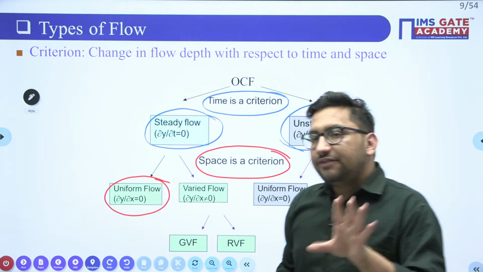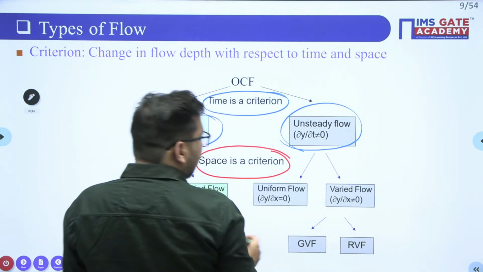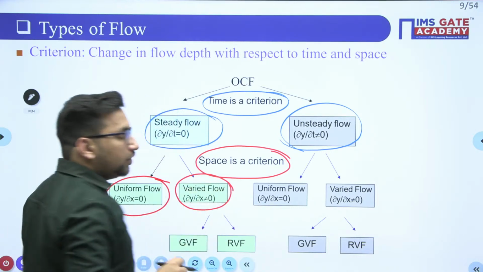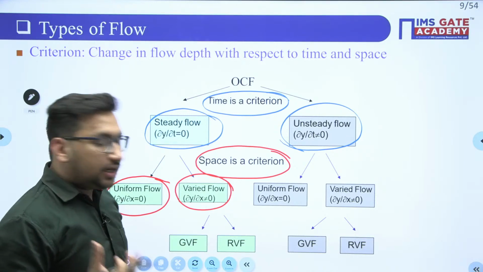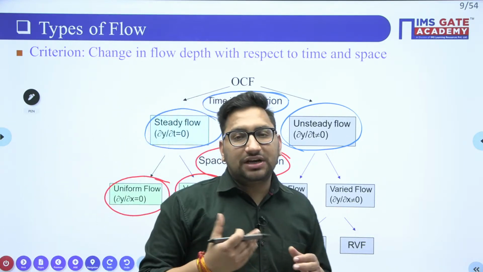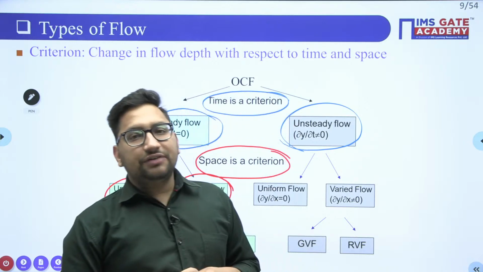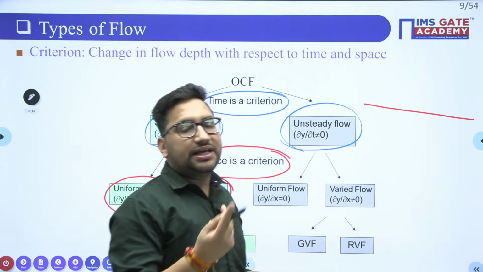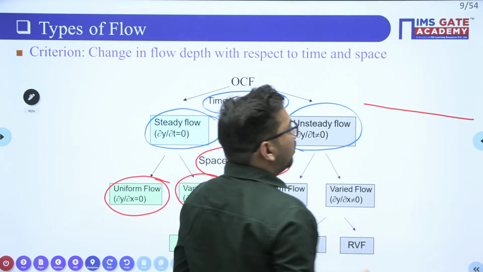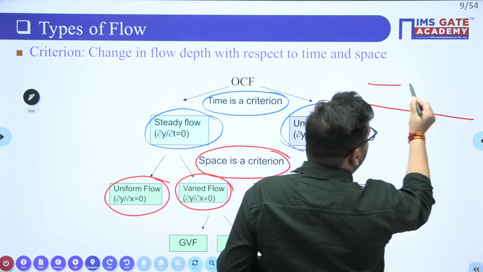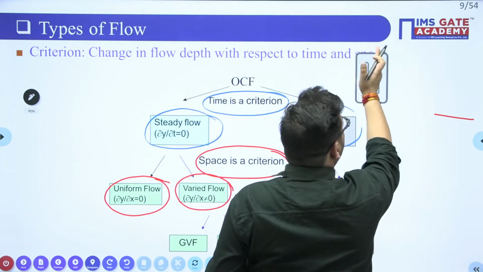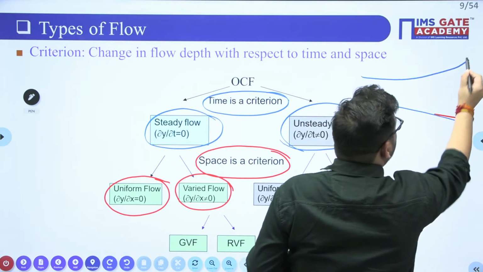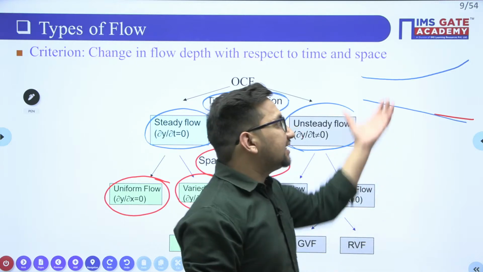But if these properties are changing, it will be your non-uniform flow, or we can say a varied flow. Non-uniform flow, or you can say varied flow. Clear? Now this varied flow can be gradually varied. What is the meaning of gradually varied? Let's suppose with respect to length the flow properties are changing. We are talking about the depth of flow. Now if your depth of flow is changing gradually, you will say it is a gradually varied flow.